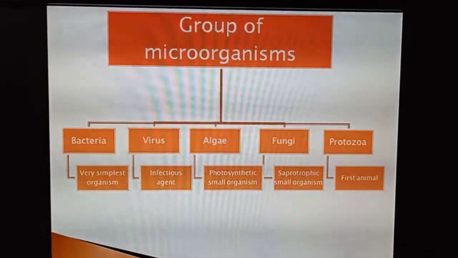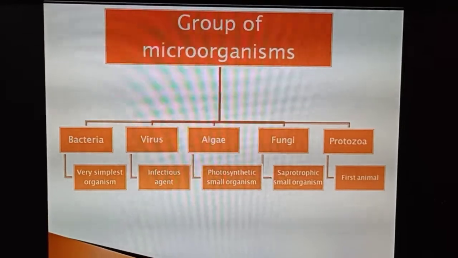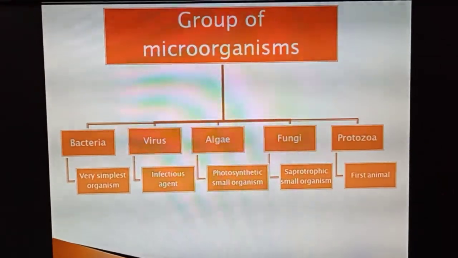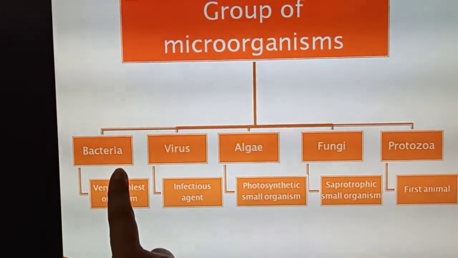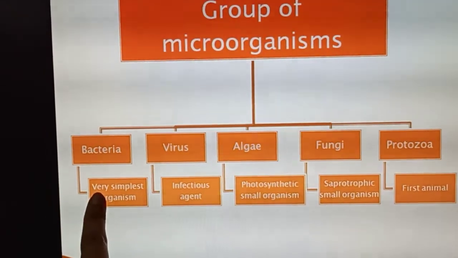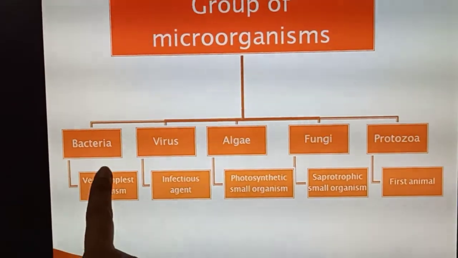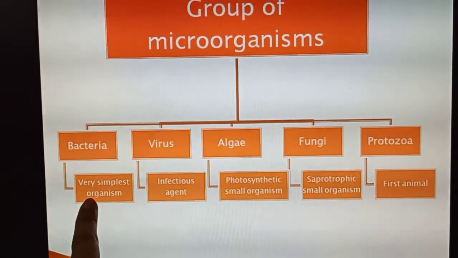Now we will discuss about groups of microorganisms. Basically there are 5 divisions of microorganisms. The first division is your bacteria. Bacteria are the very simplest organism. It is just the introduction of bacteria. It means they are the very simplest organism.